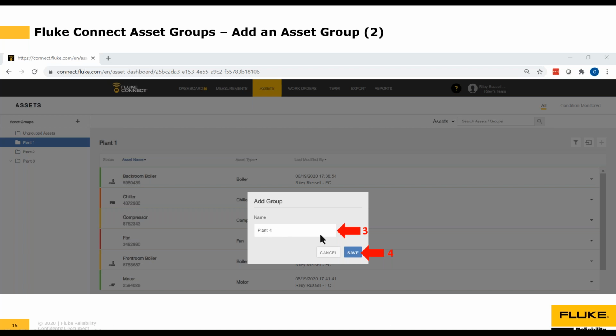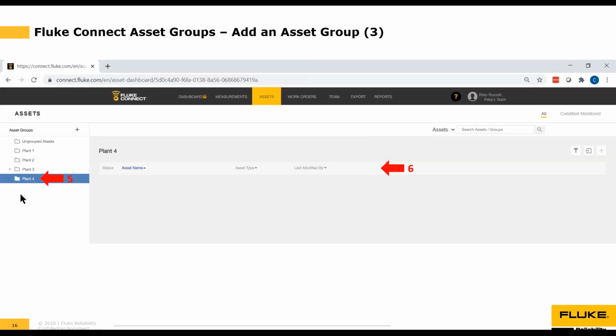It's plant number 4. So next to the number 3, I just would type in the word plant 4. And then once I'm done, I simply tap the Save button. And once I do that, you'll see that I now have a new asset group called Plant 4.